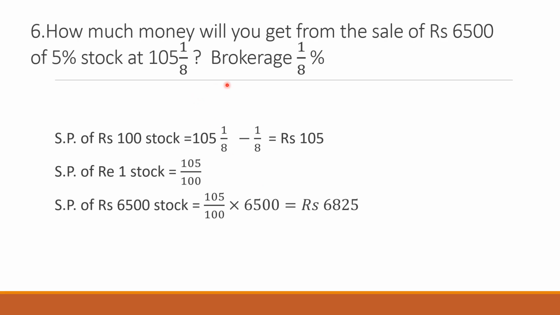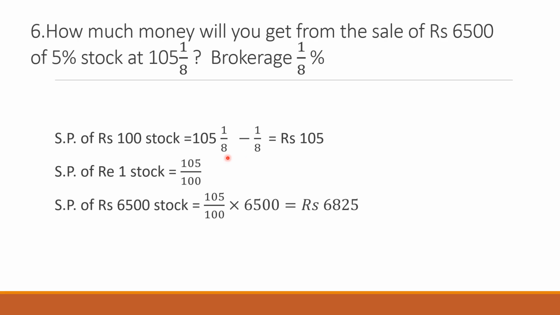Sixth question, how much money will you get from the sale of, now in this question you are selling your stock, from the sale of 6,500 5% stock at 105 1/8 and the brokerage is 1/8. So when you are selling 100 stock, how much money are you getting? SP of rupees 100 stock is 105 1/8 minus 1/8, which is the brokerage. When you are going to sell the shares, you have to deduct the brokerage from the market value.